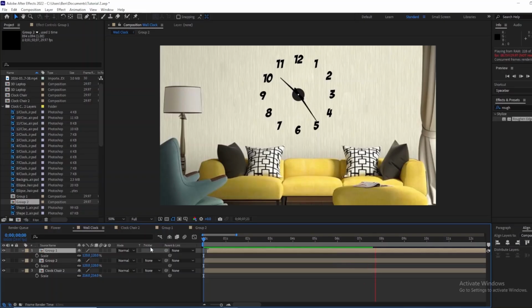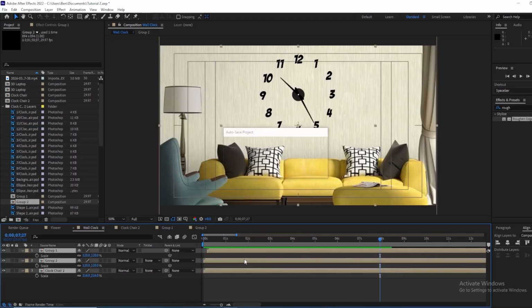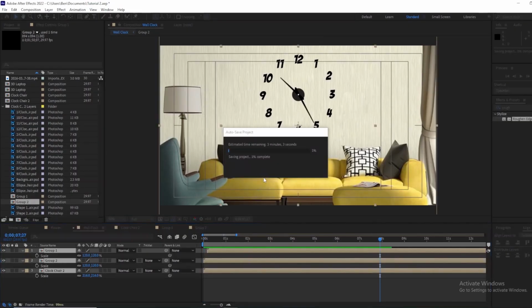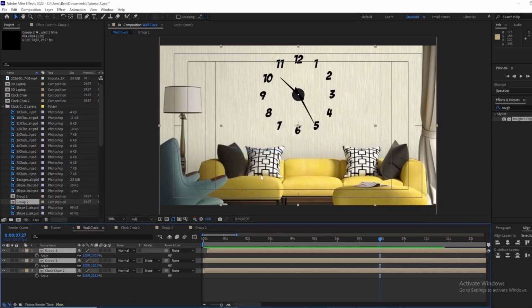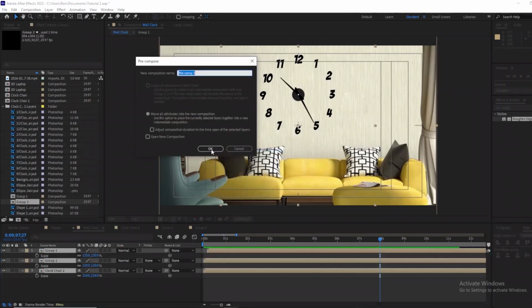Maybe what we can do is to pre-compose all of this. Highlight all, go to pre-compose, save first. So let's go to pre-compose.